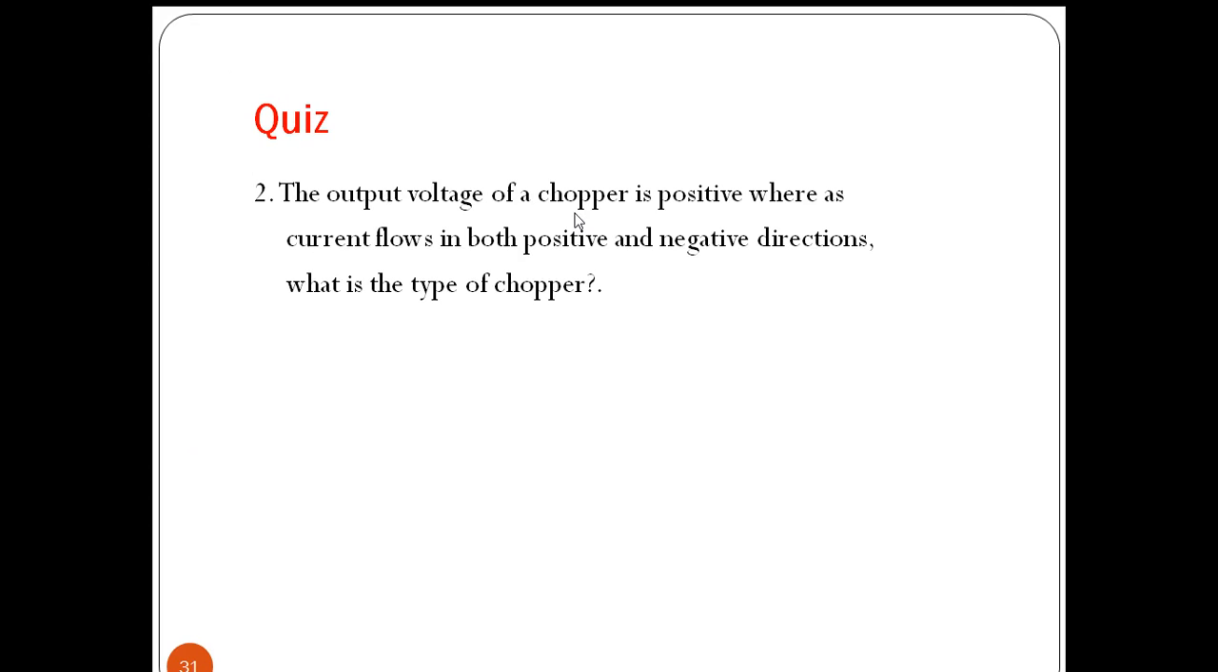The output voltage of a chopper is positive, whereas the current flows in positive and negative directions. So V positive, current positive and negative. So one and two quadrant operation, class C chopper. So the answer is class C, not class D.